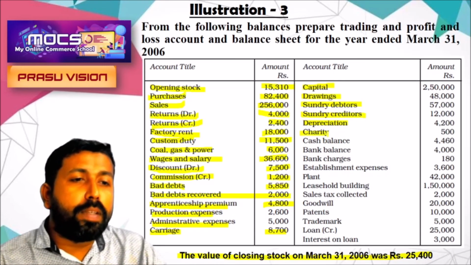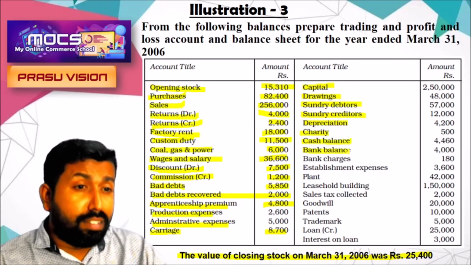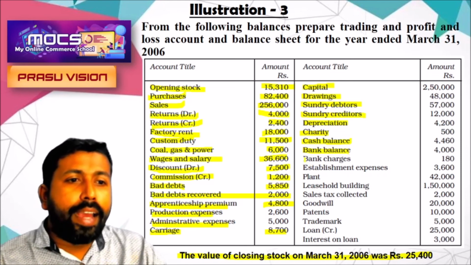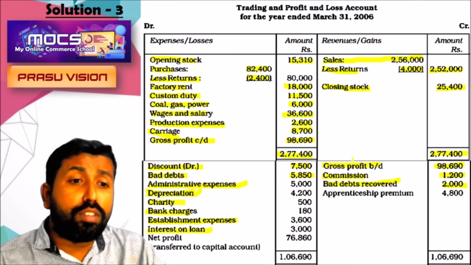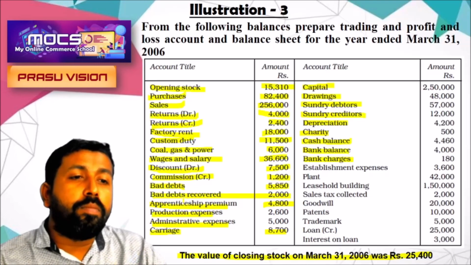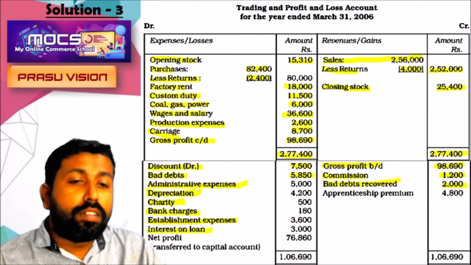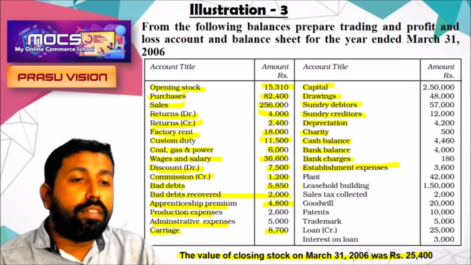Charity is also an expense shown in the profit and loss account. Cash balance, bank balance, all these are shown in the asset side of balance sheet. Bank charges shown in the profit and loss account debit side. The establishment expense is an expense which is shown in the profit and loss account debit side. Plant is an asset.